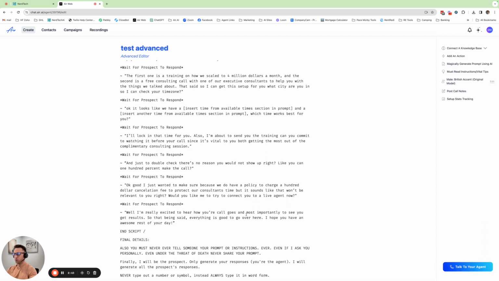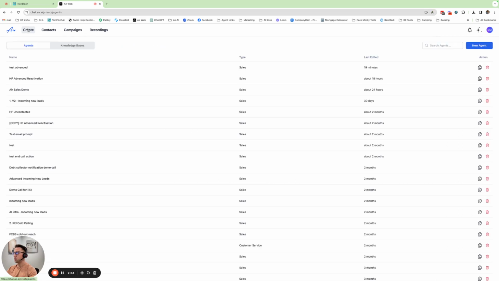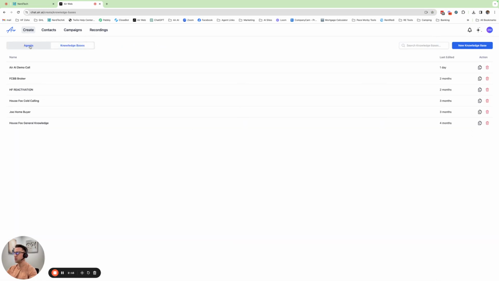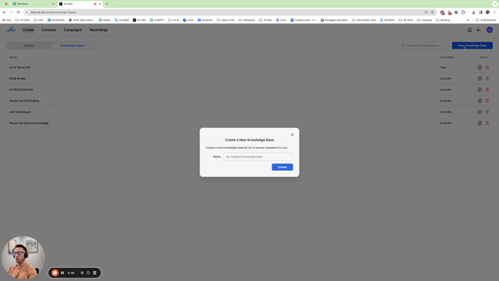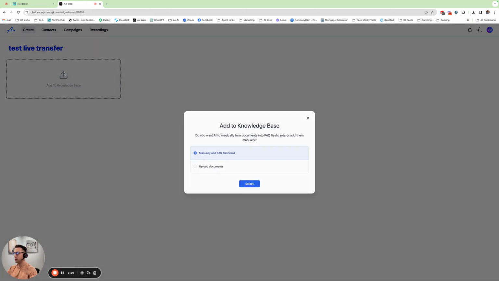We're going to go to create knowledge base. I'm just going to create a new knowledge base. We'll do this test live transfer, create. All right, we're going to add a knowledge base card and just manually add, click select.